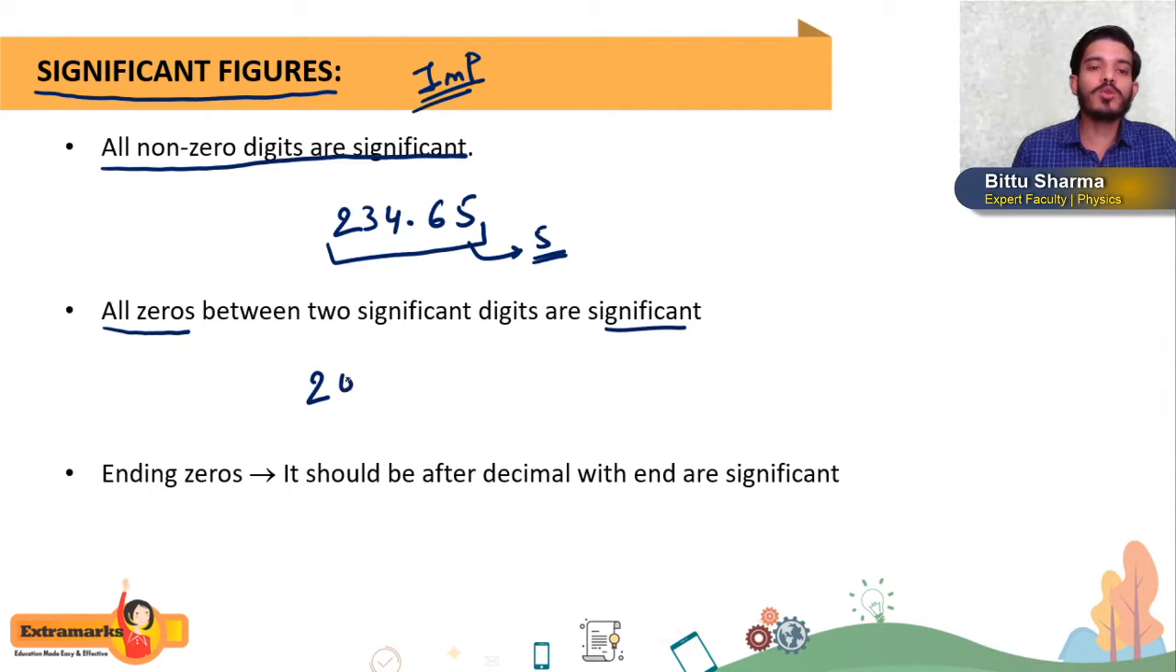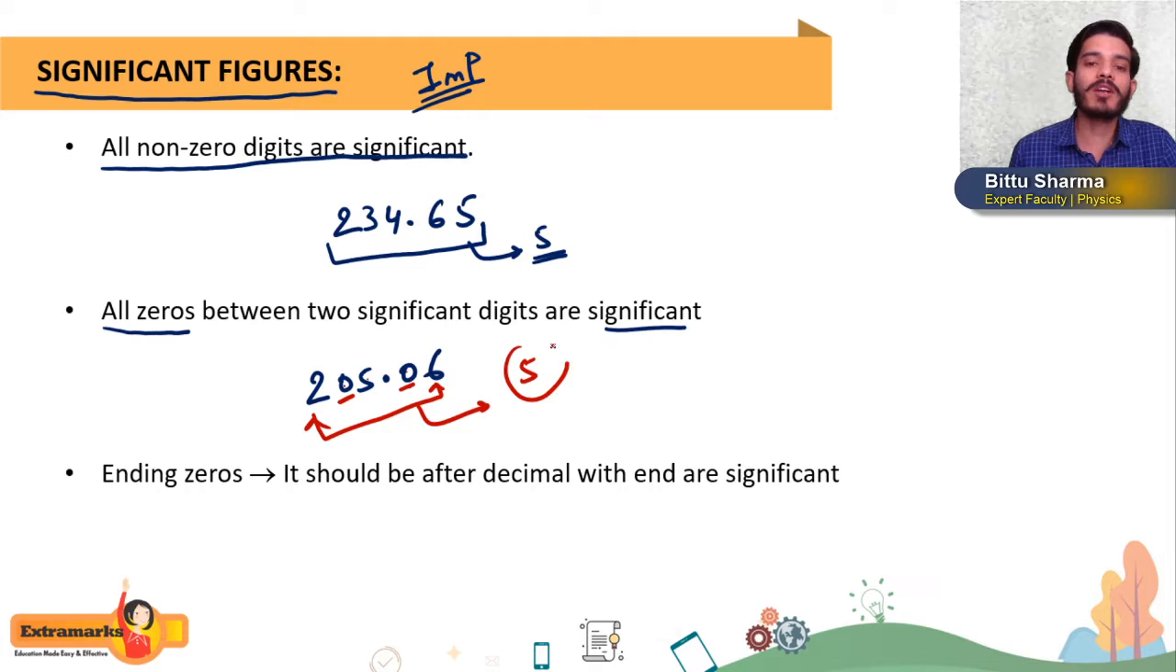All zeros between two significant figures are significant. Suppose I am writing 205.06. In between any two significant figures, all the zeros are significant. You can see here, this 0 and this 0 are in between two significant figures, 2 and 6. So the total significant figures will be how much? 1, 2, 3, 4, 5. It will be 5. Getting?